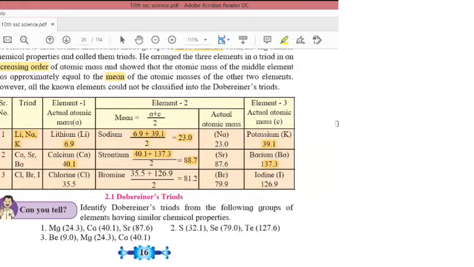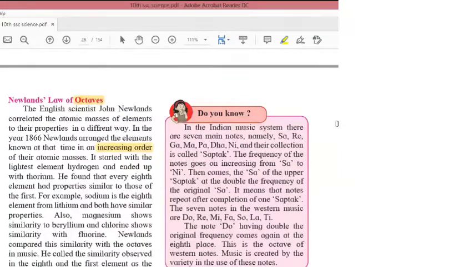Okay. Next, write down about Newlands' law of octaves.